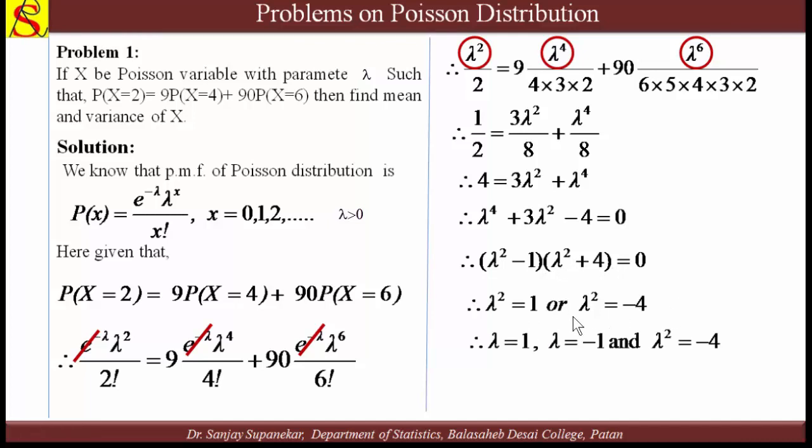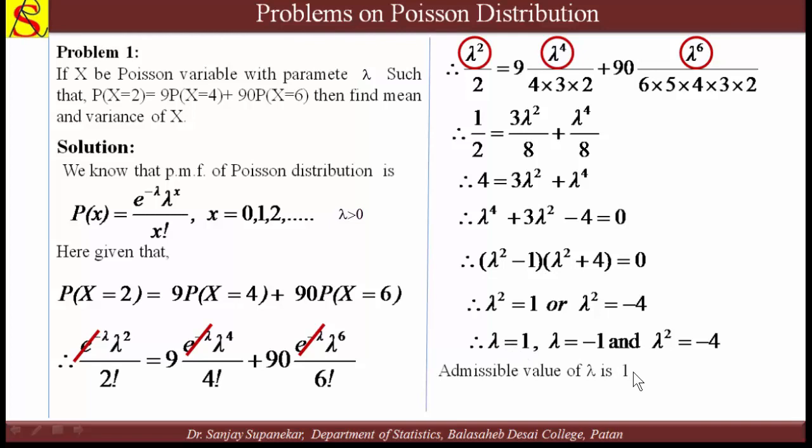Lambda square equal to 1 means lambda is equal to 1 or lambda is equal to minus 1, and lambda square equal to minus 4 gives an imaginary value. We know that lambda is greater than 0, so a negative value of lambda is not possible, and an imaginary number is also not possible. So only one value is admissible, and therefore the value of lambda is 1.